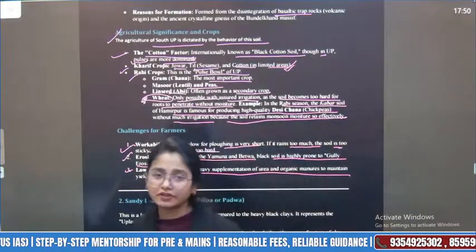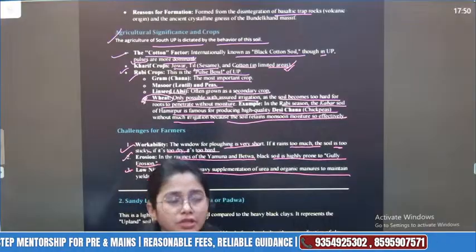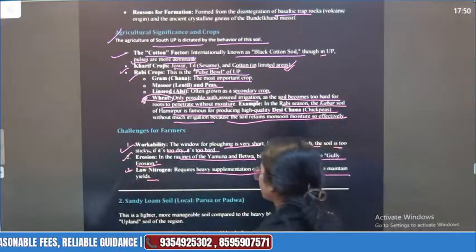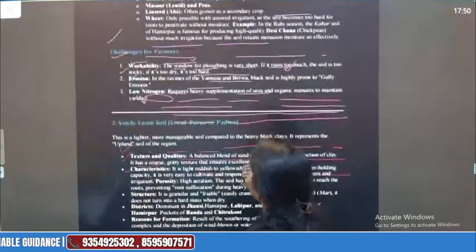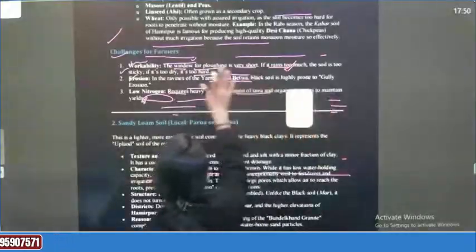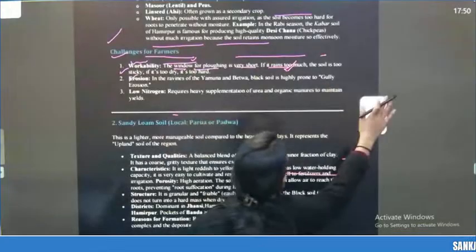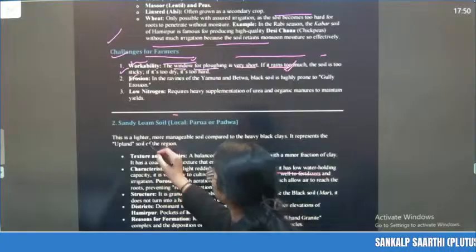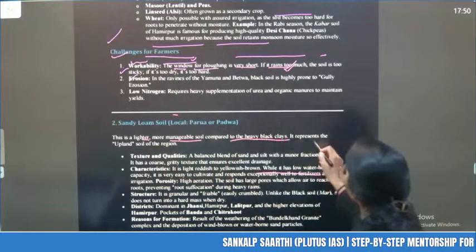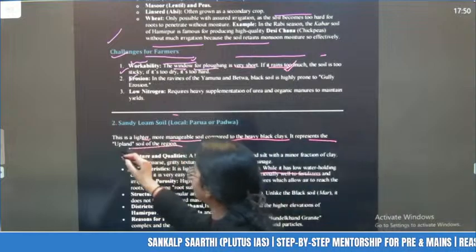So this we have covered about the black soil of the Bundelkhand region, one of the soils of the Bundelkhand region. Now next we are going to talk about sandy or loamy soil. Locally it is called Padwa or Parola. Okay, locally it is known by this name. This is a lighter, more manageable soil compared to the heavy clay soil. It represents the upland of the soil region.